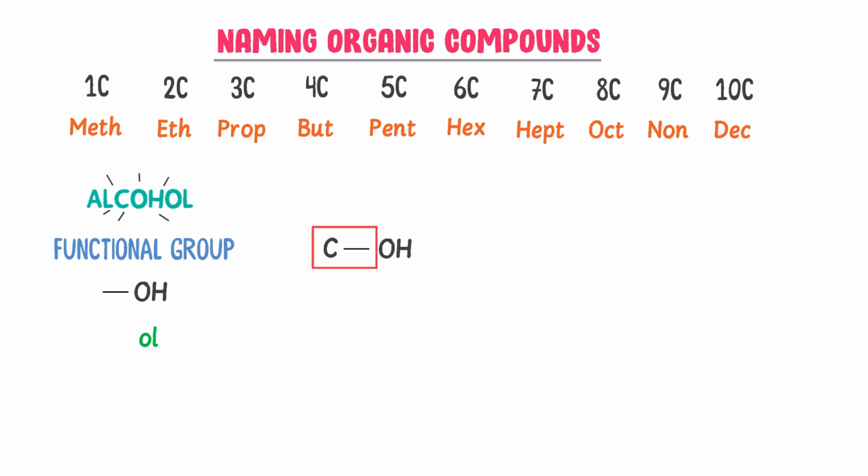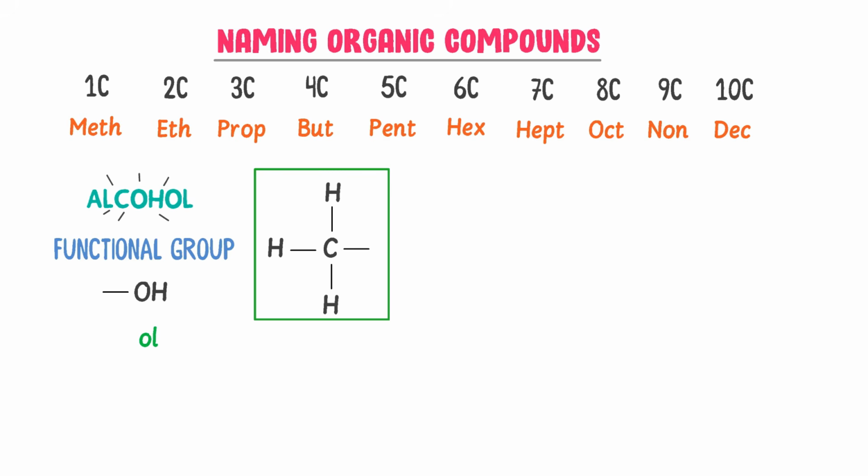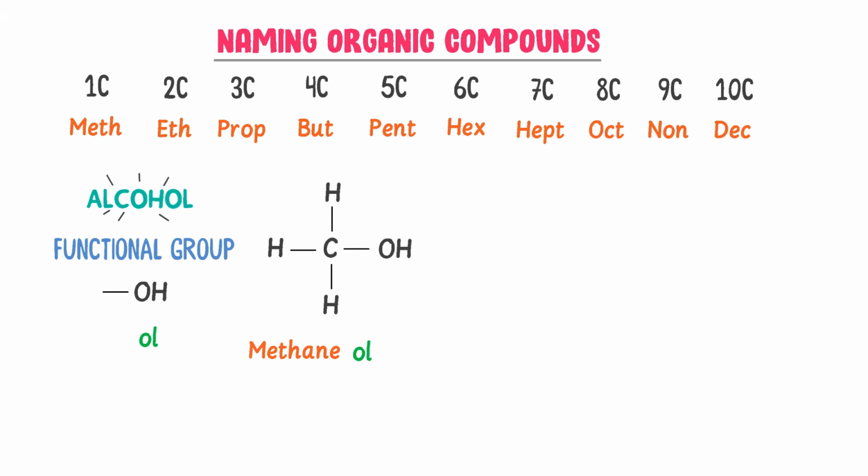This carbon has formed only one bond, so it will form 3 bonds with 3 hydrogen atoms. Now if we hide OH group, this carbon contains single bond, so it is methane. While for OH group of alcohol, we use ol. To combine these 2 terms, we get methanol. Remember that we eliminate E of the alkane part like methane. So this is a methanol, a molecule of alcohol.